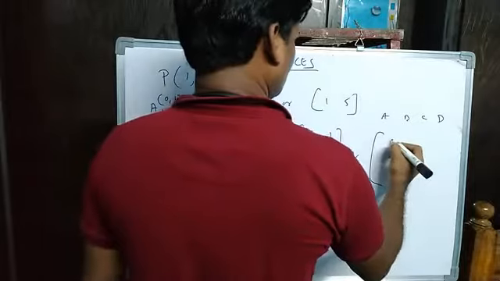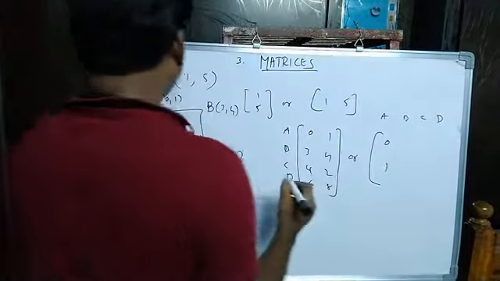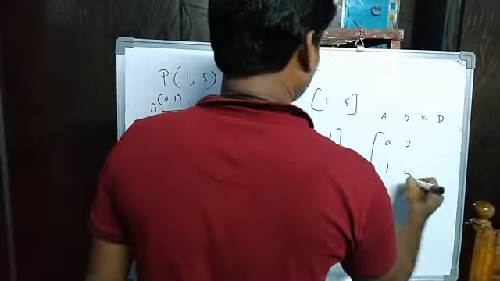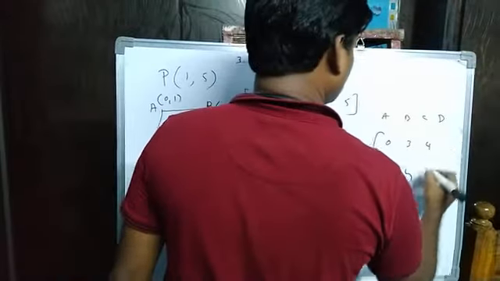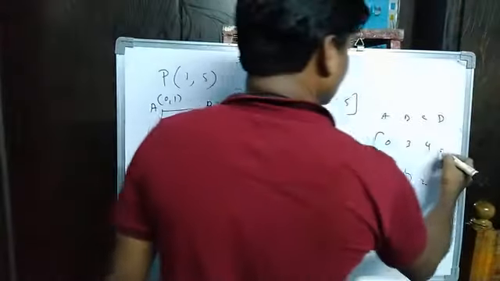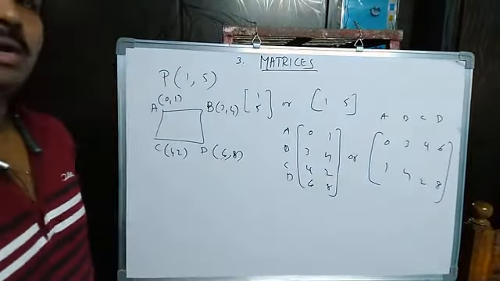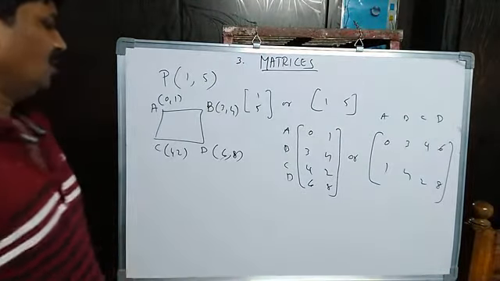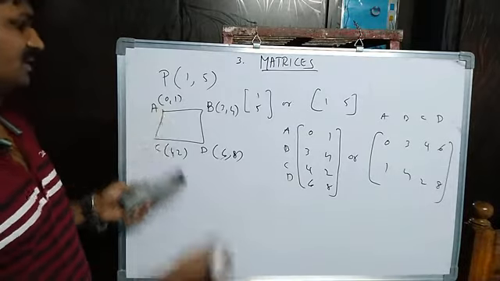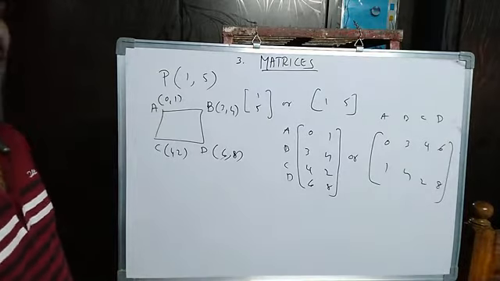0, 0, 1. What is B here? 3, 4. What is C here? 4, 2. What is D here? 6, 8. So either like this or like this manner we can arrange the given coordinates of vertices of a square or rectangle, whatever it may be.